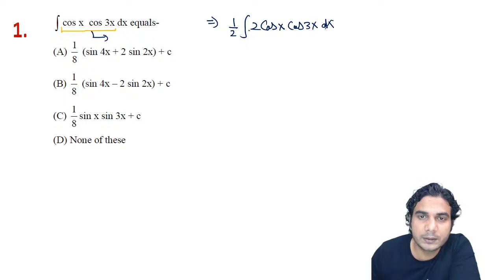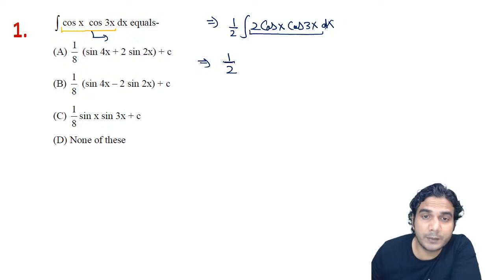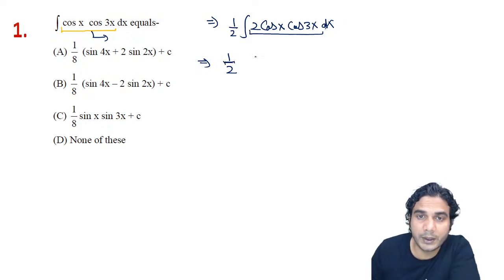Now apply the formula. In the beginning, you need to do some manipulation to bring it into the form where you can apply the formula directly, alright? You know the formula of cos, you know the formula of sine, but you don't know the direct integration of cos A into cos B. But yes, we know how to express 2 cos A cos B in terms of cos of A plus B plus cos of A minus B, right? That was the formula.